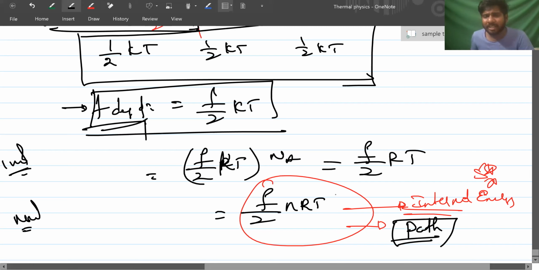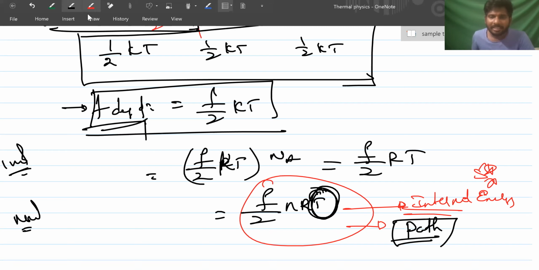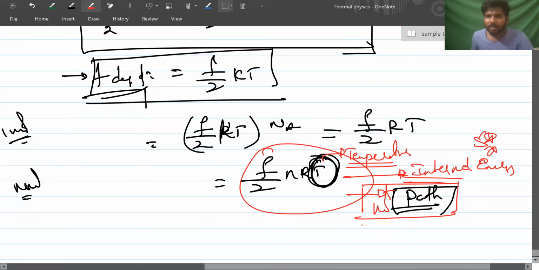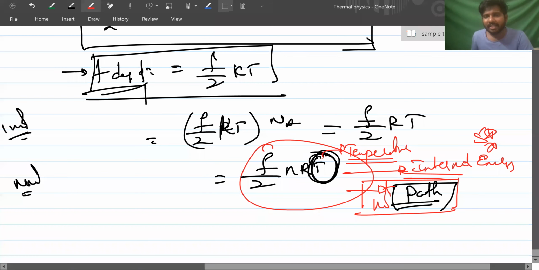Internal energy is only dependent on what? Temperature. Yes, sir. It is a state function, not a path function. Not dependent on path, whatever way you take. If the temperature is so and so, then based on the temperature there will be f/2 nRT of internal energy of the system. On this formula, sir.